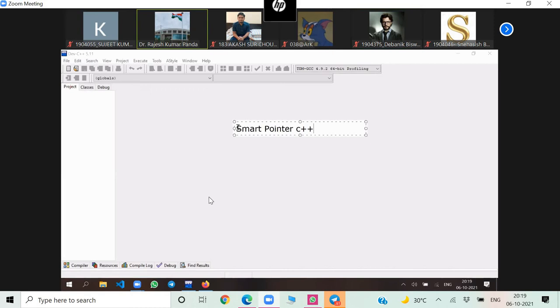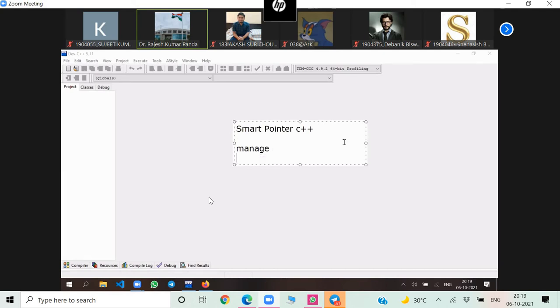So we can say, what is a smart pointer? It is a pointer which manages the memory automatically. Remember the words I'm telling: it is a pointer which manages the memory automatically. Remember this term, manage. What do you mean by manage the memory automatically? Allocate and deallocate the memory automatically.